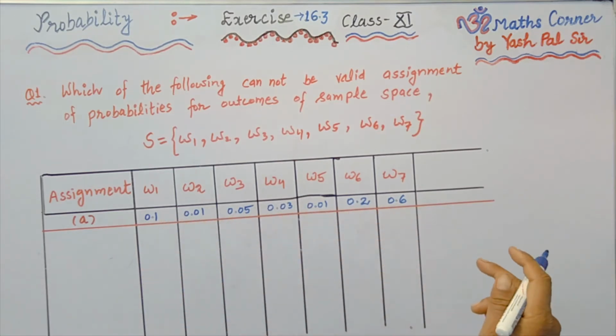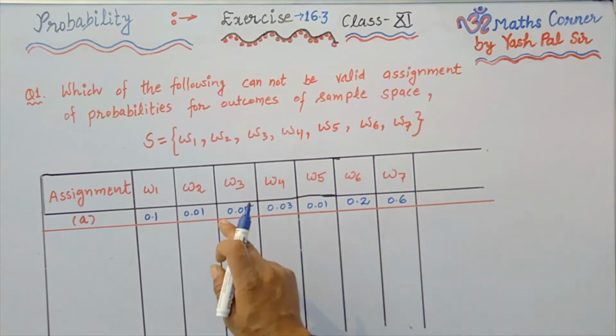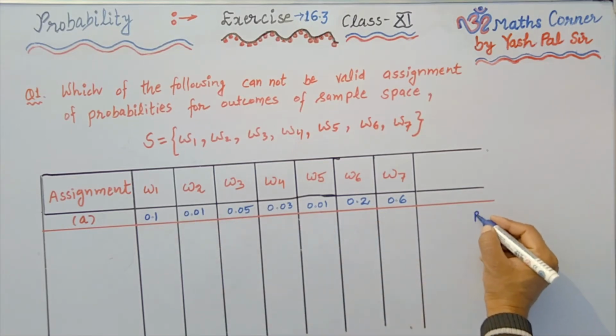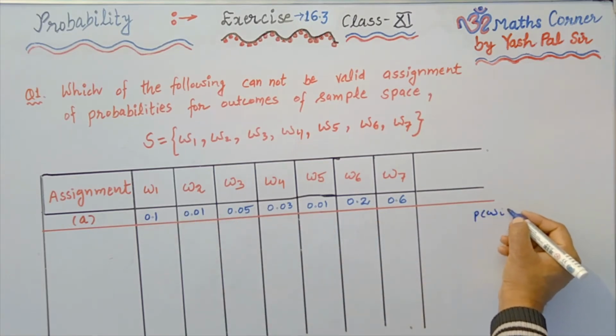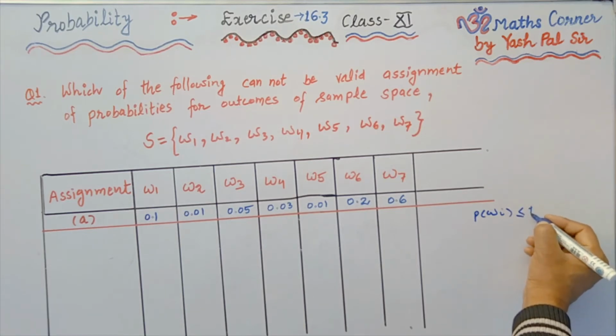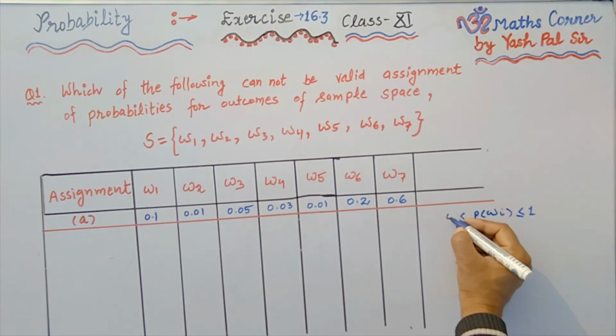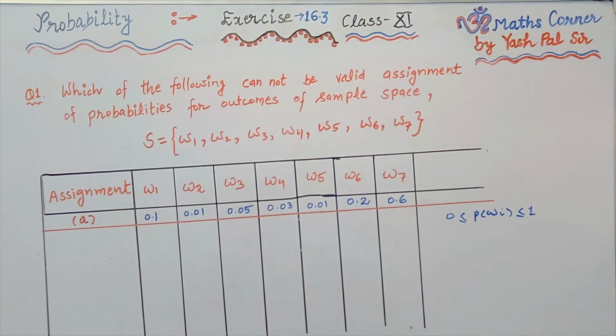First of all, we see that all these probabilities are greater than or equal to 0. So the probability of omega i should be greater than or equal to 0, less than or equal to 1. The very first condition is satisfied.